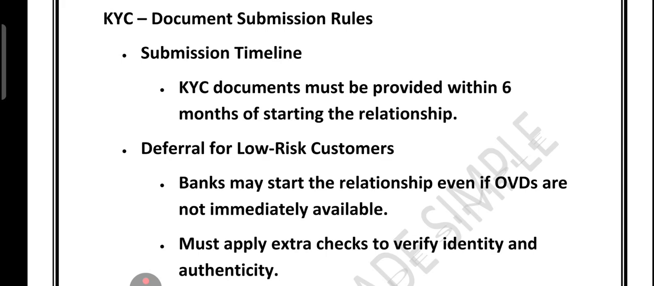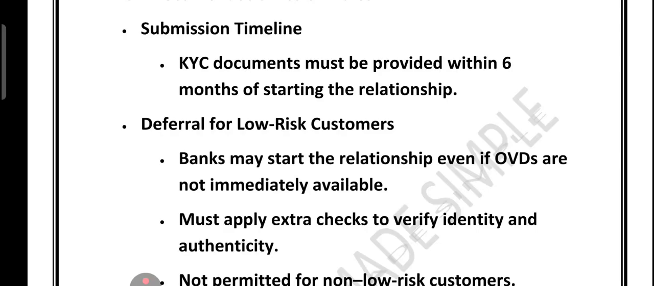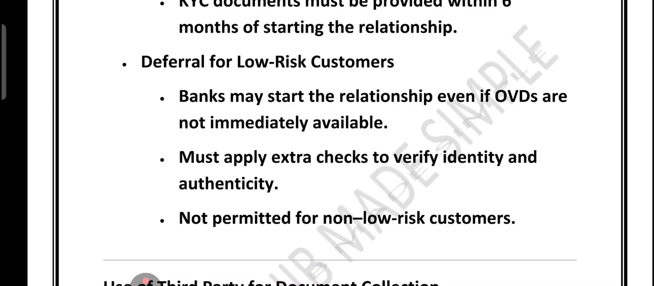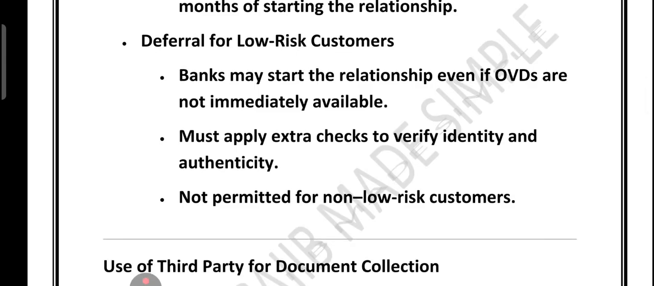Now let's talk about the document submission rules. Yes, what are the rules? So basically, KYC document must be provided within 6 months of starting the customer relationship. This 6 months is very, very important. Second point is deferral for low risk customer. Bank can start the relationship even if the OVD are not immediately available, but they must apply extra checks to verify the identity and the authenticity.